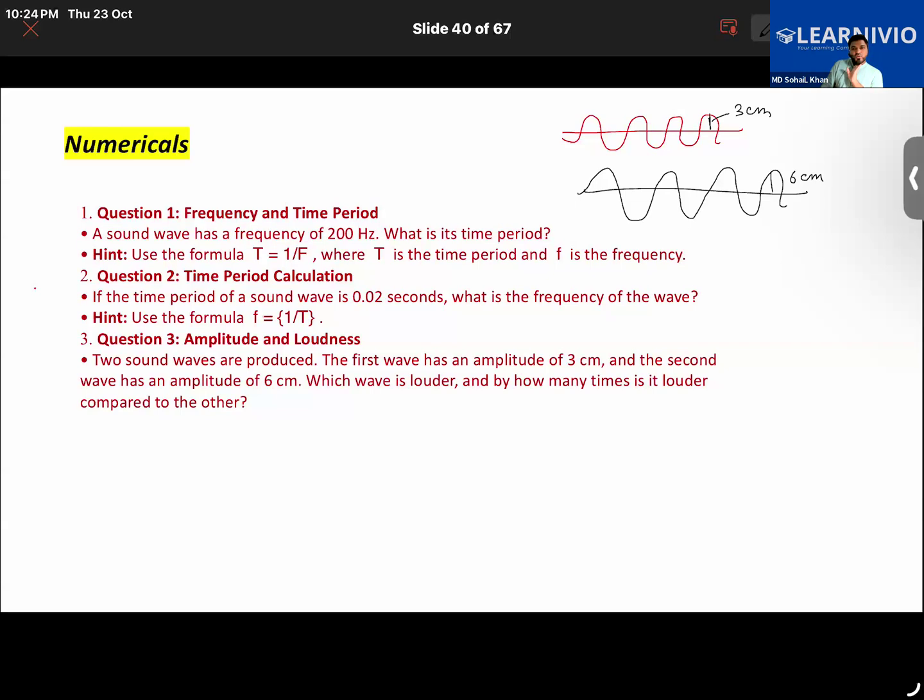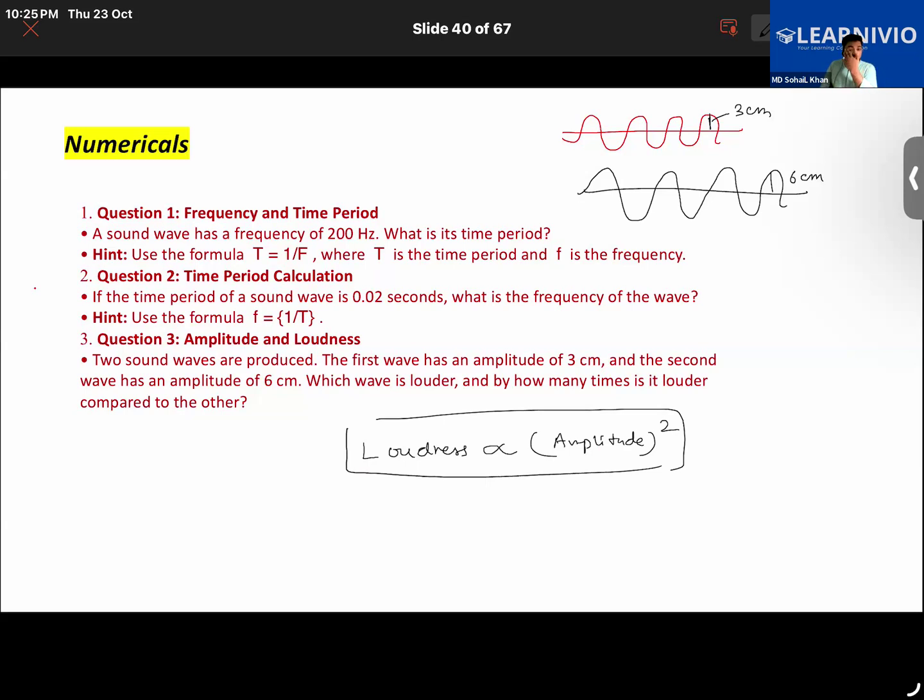See, in order to do this question, we are going to find it out in the following manner. Whenever we have to compare the loudness of the sound, the loudness is proportional to the square of the amplitude. You have to understand this important relation here, that loudness of the sound wave is directly proportional to the square of the amplitude.